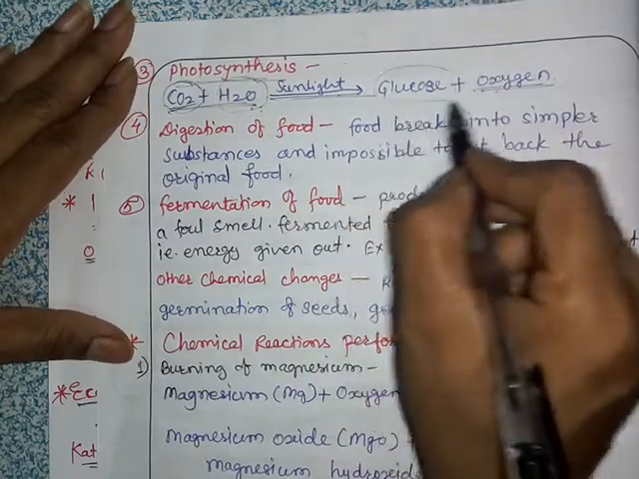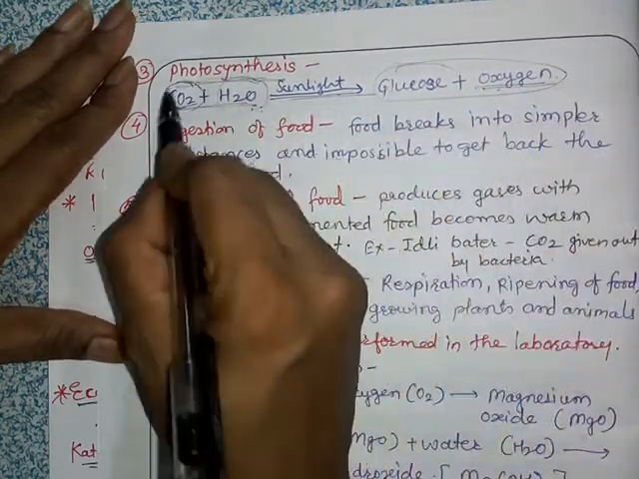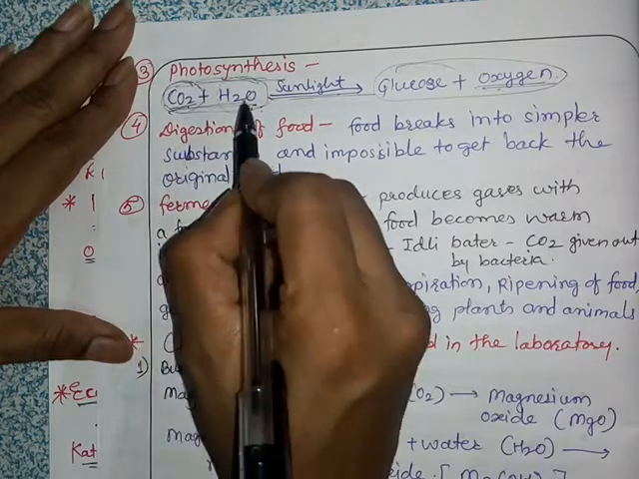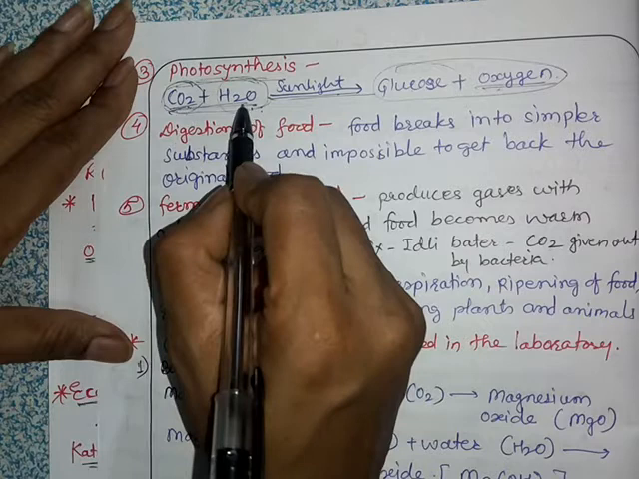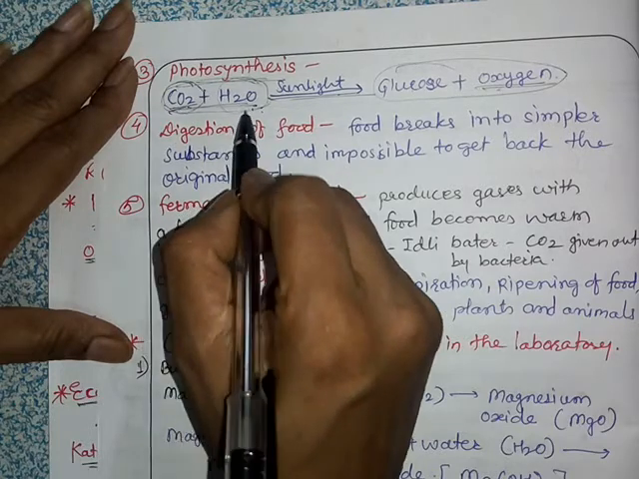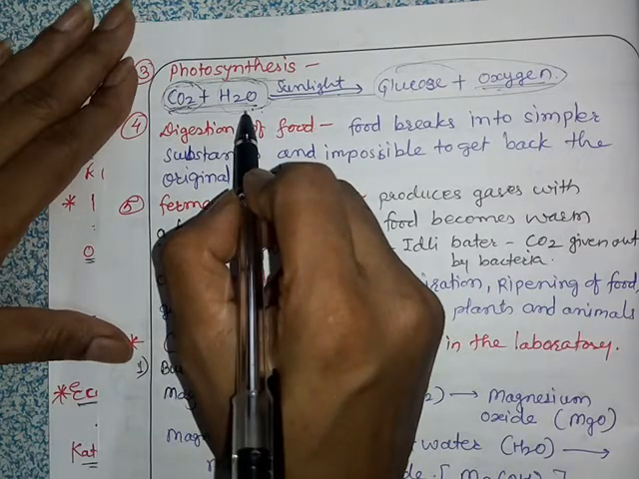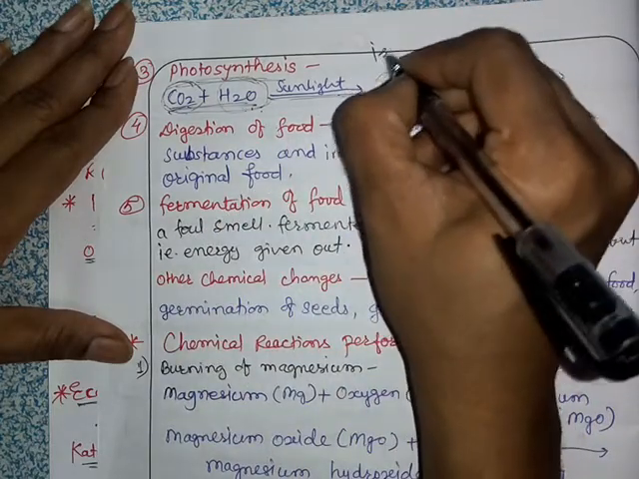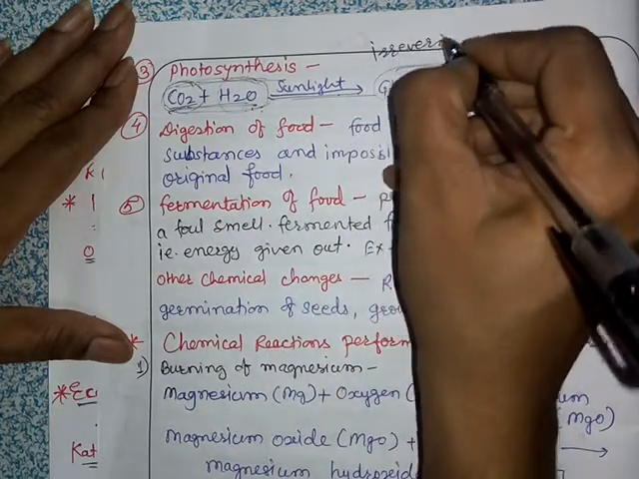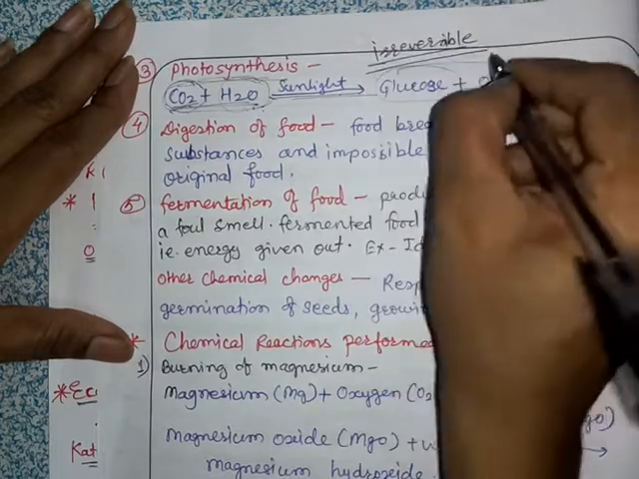This means the properties of glucose and oxygen are totally different from the original substances used in photosynthesis, that is carbon dioxide and water. Energy is absorbed in this process. This change is also irreversible. It is not reversible.